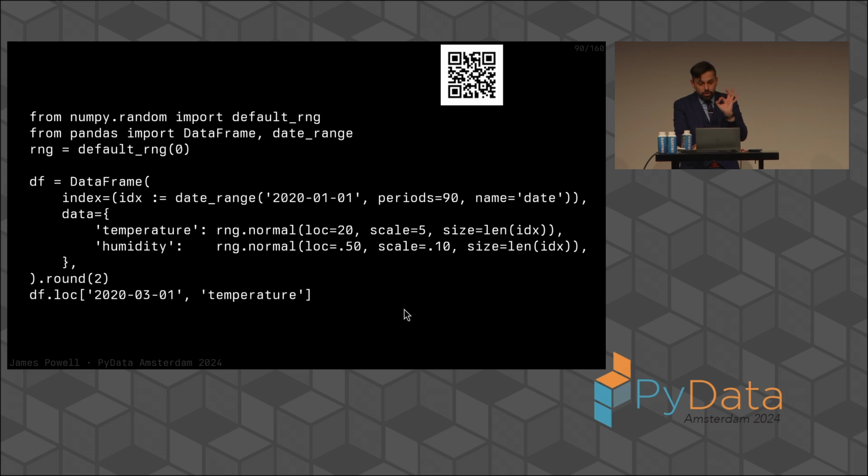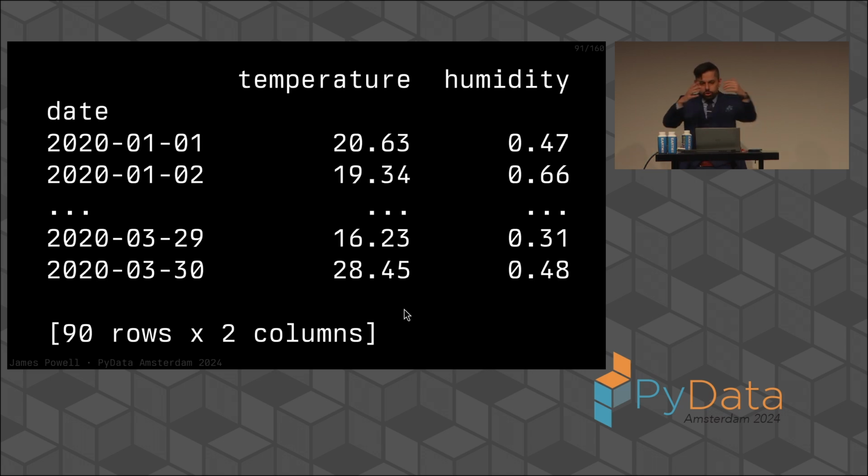In order to get the singular value, we can use a dot loc with 2 coordinates, or we can use a dot at. And when you look at the structure of this thing and you look at how the pandas documentation talks about this thing, it's going to say this is two-dimensional data. This is not two-dimensional data. This is 2 data sets that are each one-dimensional that have just been brought together and index aligned.